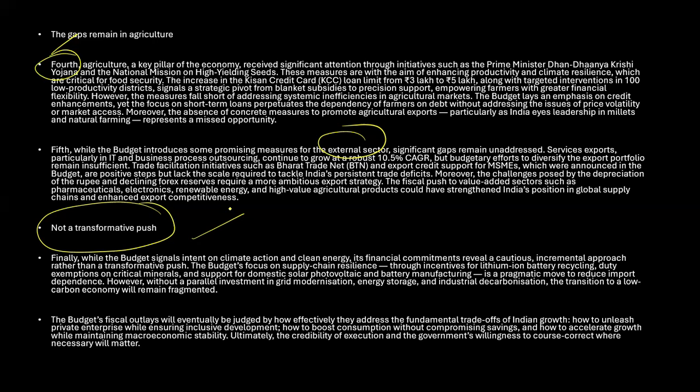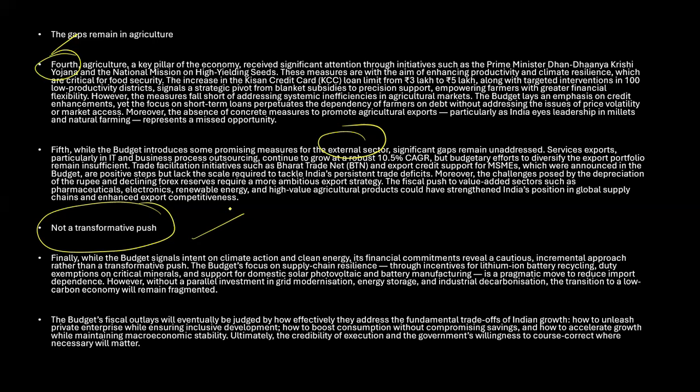Conclusion: what we have to understand here is that the budget attempts to balance private enterprise growth and inclusive development. It seeks to boost consumption while maintaining savings and stability. Success will depend on effective execution and the government's ability to adjust policies when necessary. So the government has to do more research here.